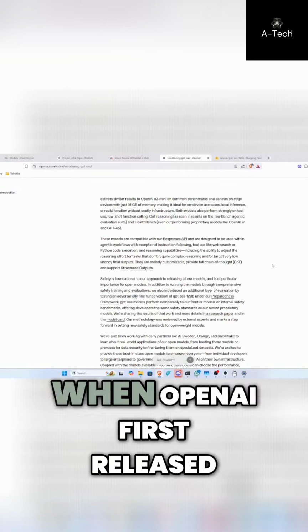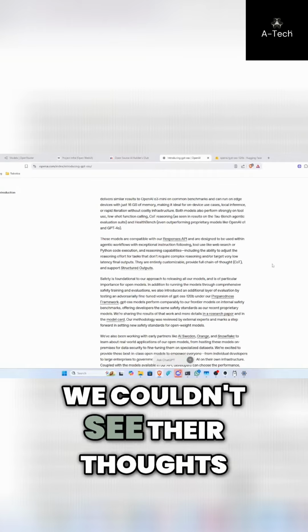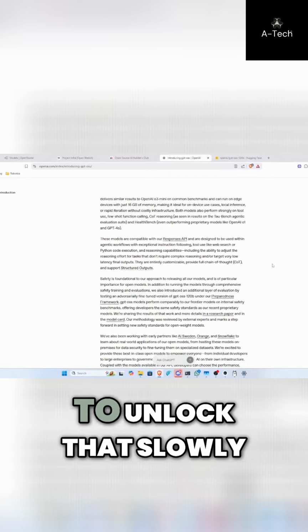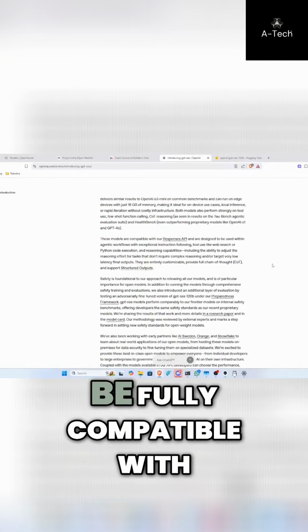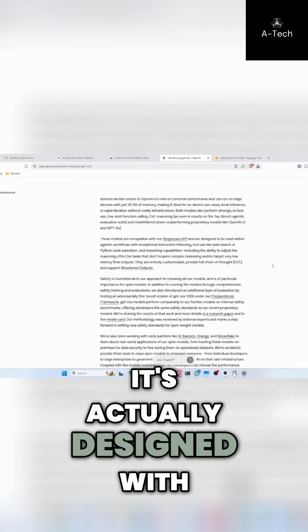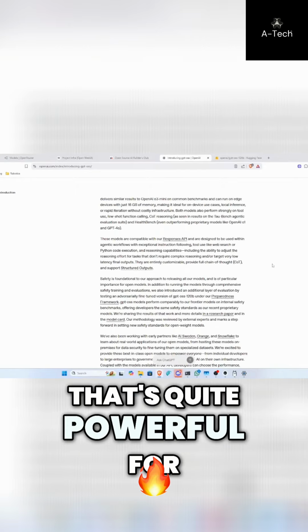So when OpenAI first released their reasoning models, we couldn't see their thoughts, okay? And then they started to unlock that slowly, slowly, slowly. But now their open source models are fully compatible with the Responses API, and it's actually designed with that in mind, that's quite powerful for us.